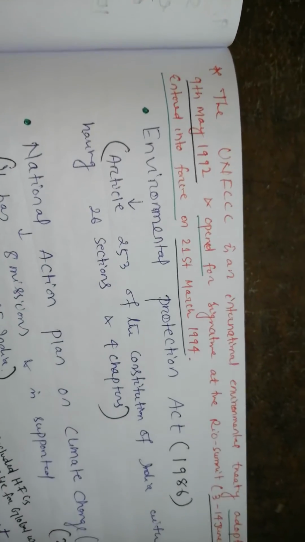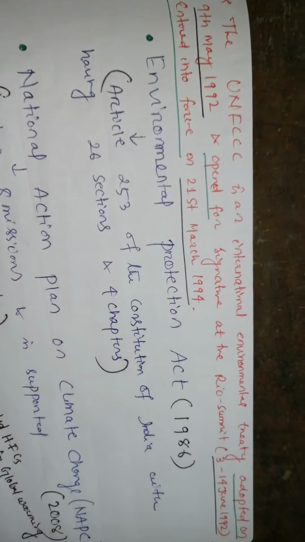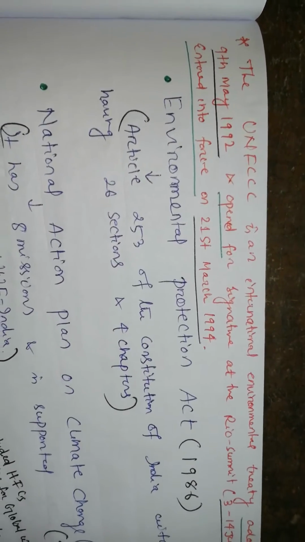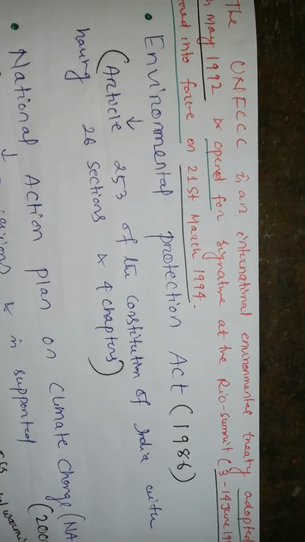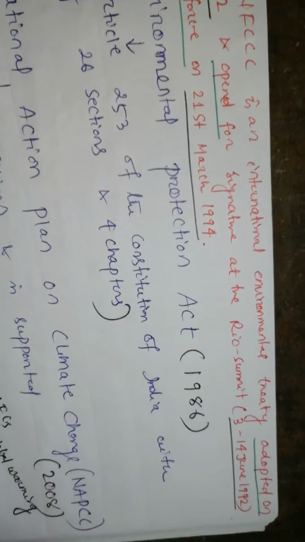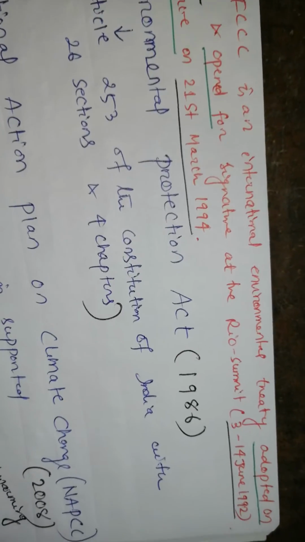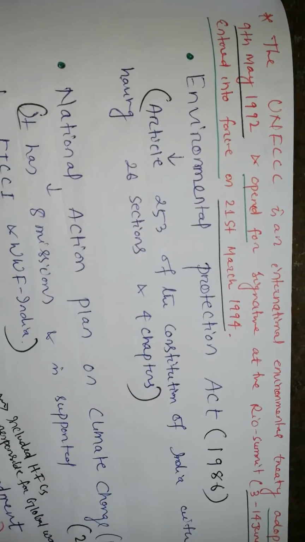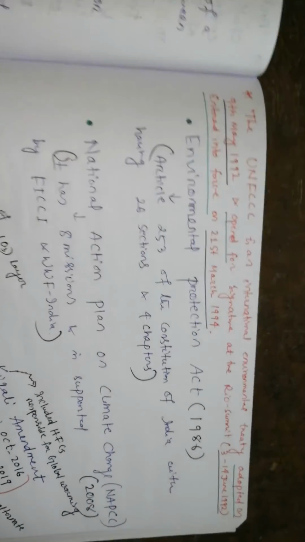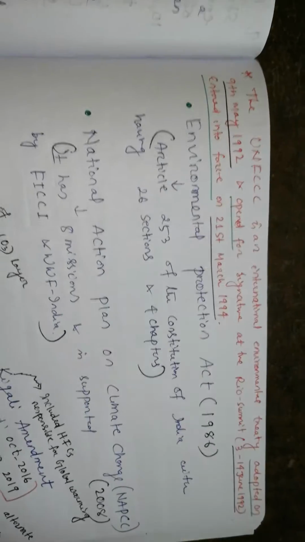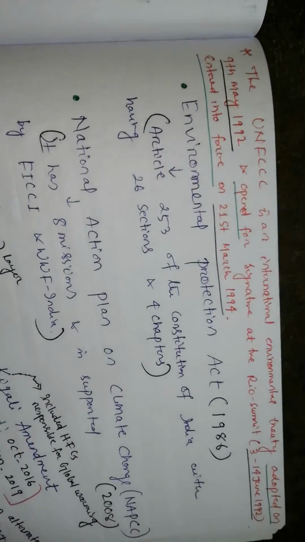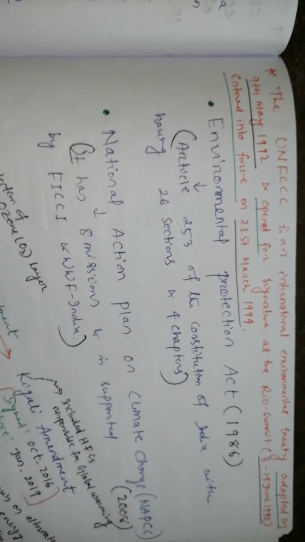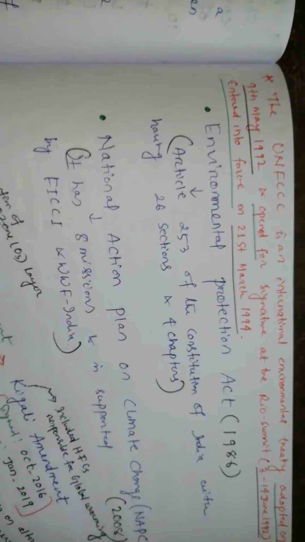The UNFCCC is an international environmental treaty adopted on 9th May 1992 and opened for signature at the Rio Summit or Earth Summit, between 3rd and 14th June 1992, and entered into force on 21st March 1994. Actually all these things are just to refresh. All of these things we have studied in our previous videos. Just we are refreshing our memory.